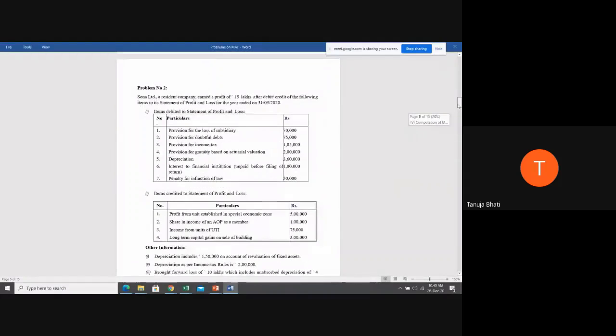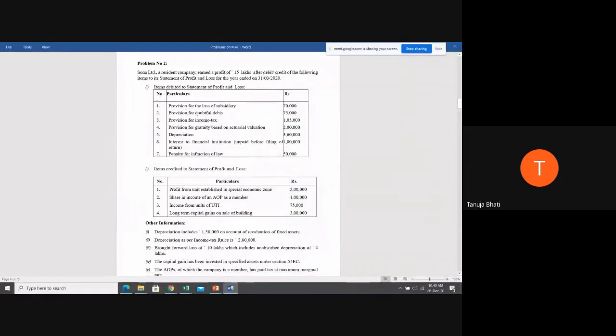Provision for loss of subsidiary, provision for doubtful debts, provision for income tax, and depreciation. All these items you're supposed to add to the net profit. You get 21,10,000.